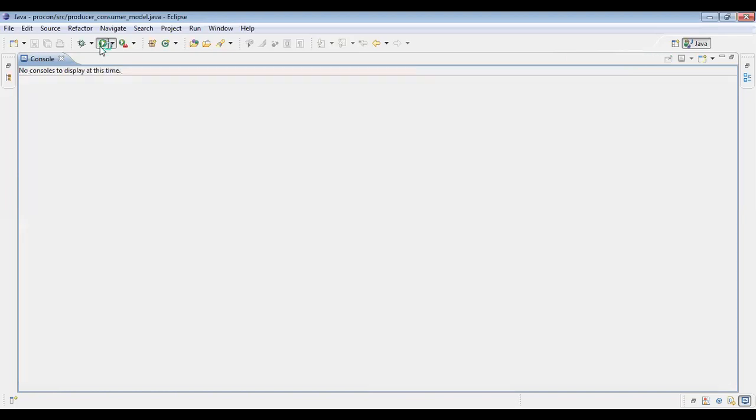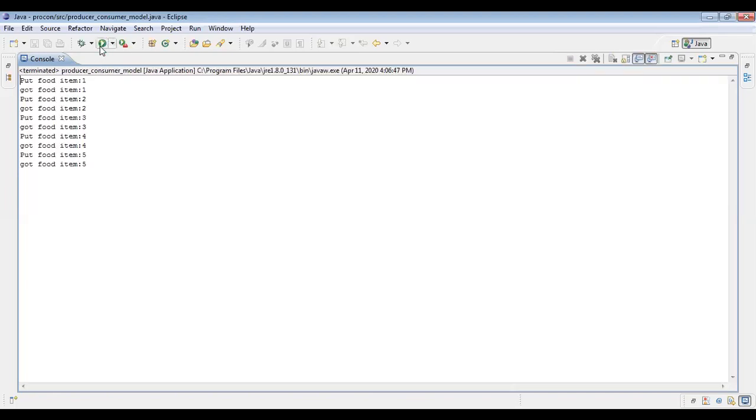Even if you run this code continuously, you'll get the same output. This is happening because we have a synchronized resource, as well as we are using the wait and notify methods from class Object. Okay, so that's it.